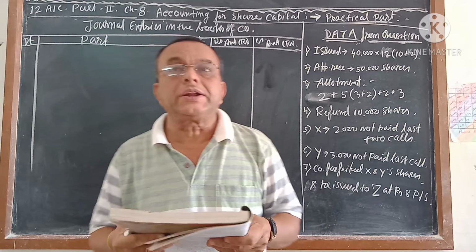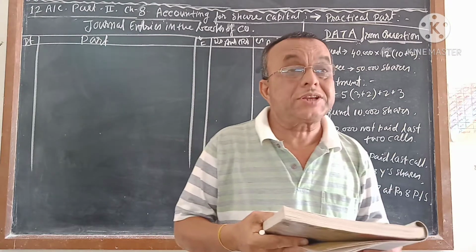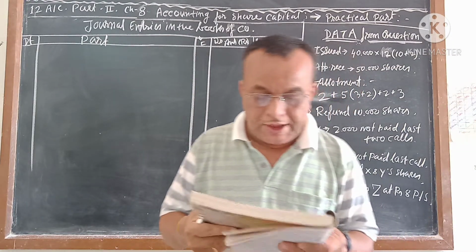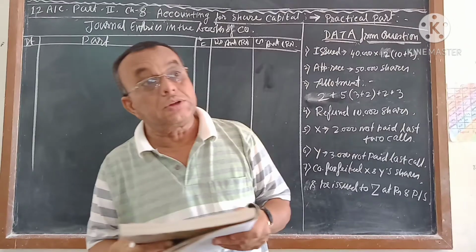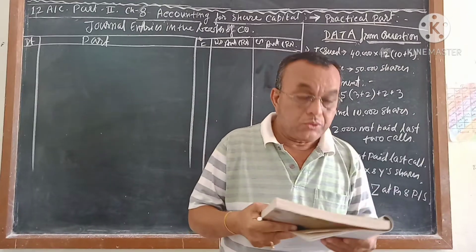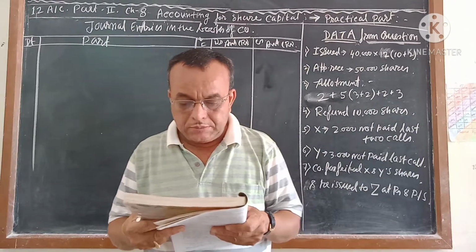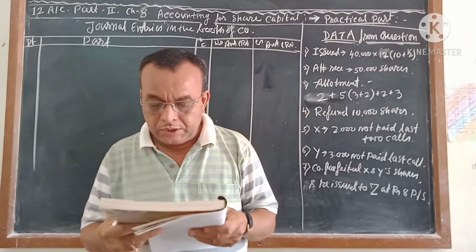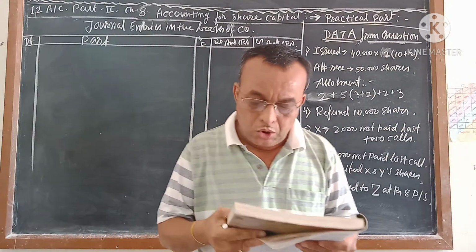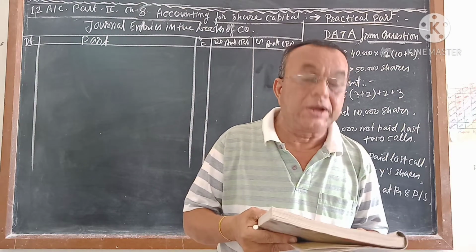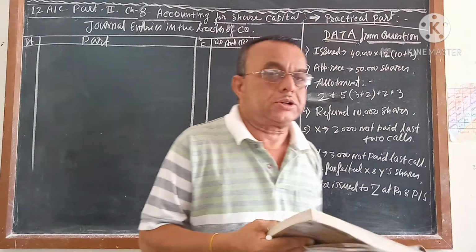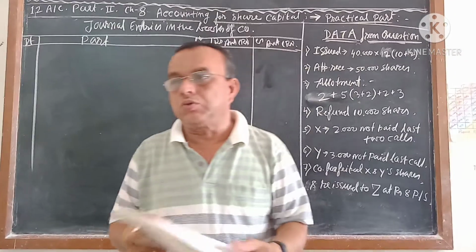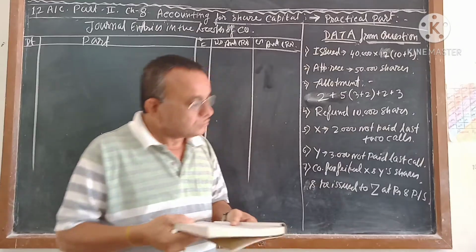But in bold letters it is given: as per Section 53 of the Companies Act 2013, up to 2012 it was there, but when this Act was amended in the year 2013, companies are no longer permitted to issue shares at a discount. So you do not have to practice the discount sum, because the company has no right to issue shares at a discount.